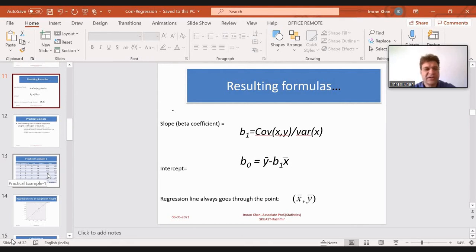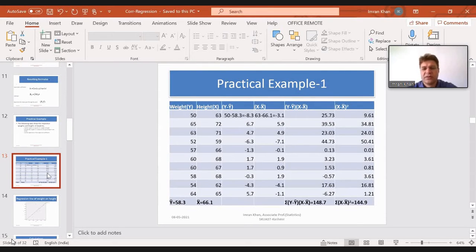Now we will have a practical example for this. Now see, here you have weight and you have height. If we have student 1 of your class who has a weight of 50 kgs and his height is, let's suppose, 63 inches, and another student whose weight is 65 kgs and his height is 72 inches. Then we have one more student whose weight is 63 kgs and height is 71 inches. So likewise, we have data on these.